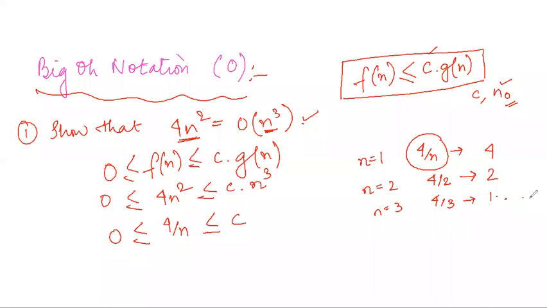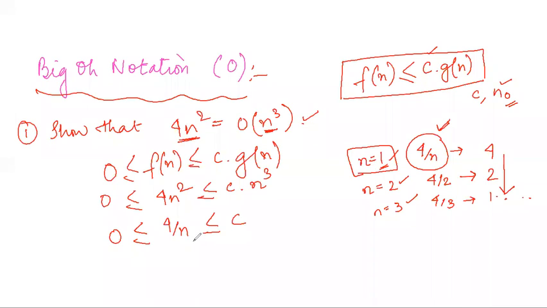So I am seeing that when I increase the value of n from 1 to 2 to 3, the overall value is decreasing. So this cannot be. So I need to take this value of n, because for this value of n, this expression has the largest value, right? So my value of c will be the value when I put n to be 1.